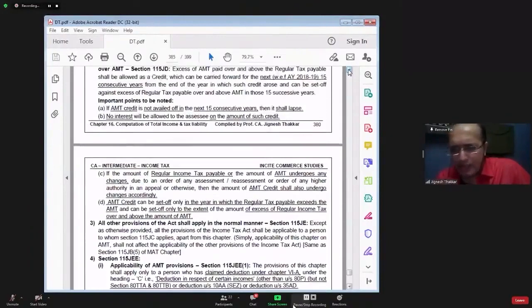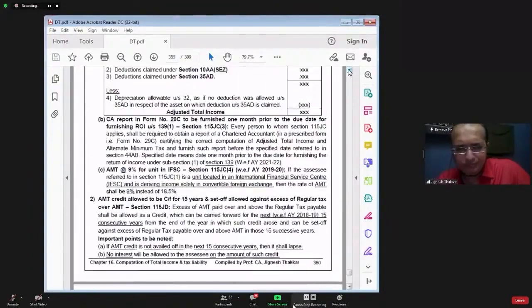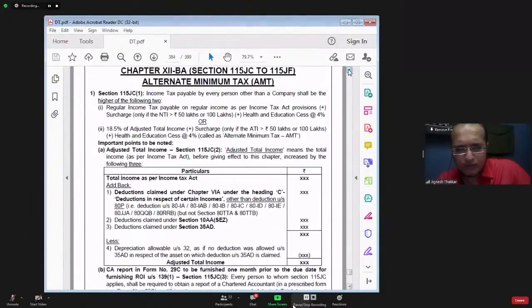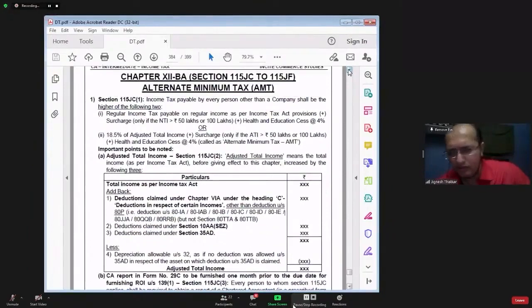Yes, so we'll have a break right now. After the break, we can move on to AMT provisions. Once the AMT provisions are discussed, we'll discuss a practical question on AMT, and thereafter, if some time is left today, then we'll move on to return of income chapter also. 2-3 small sections we will discuss today.